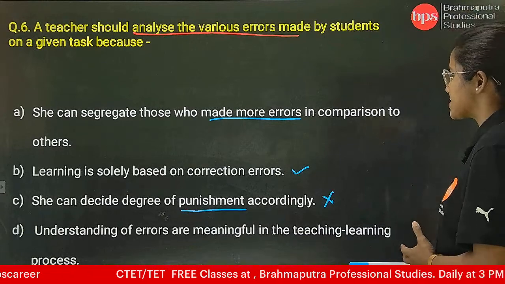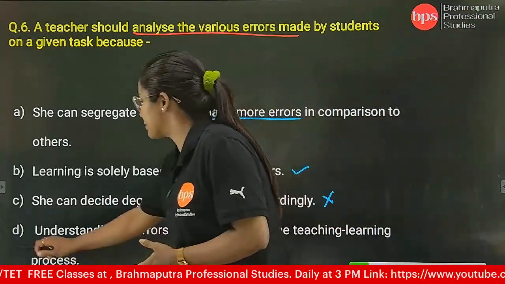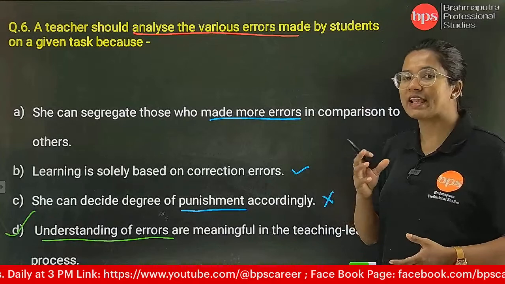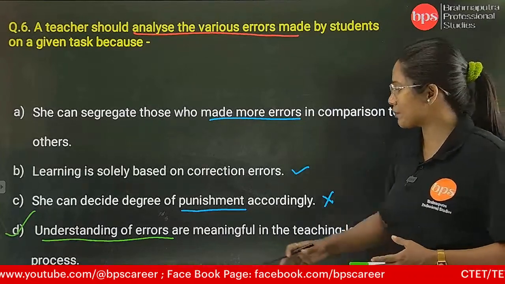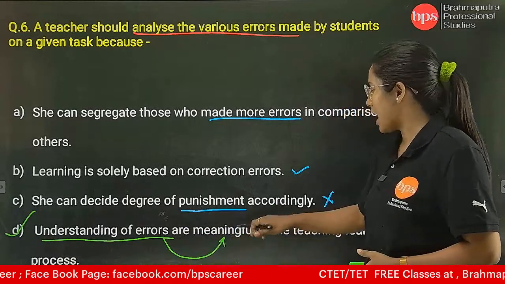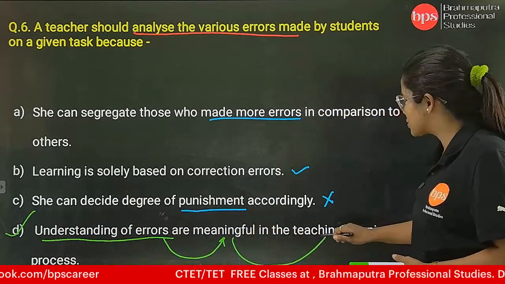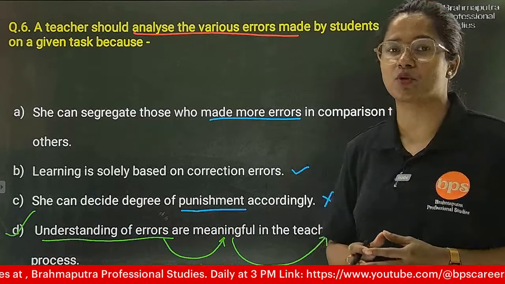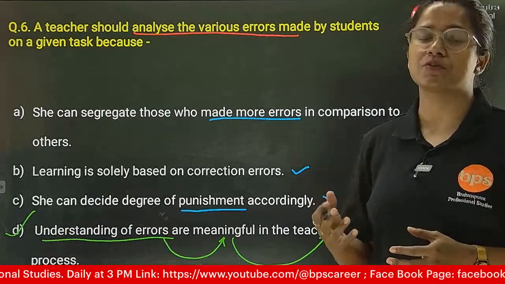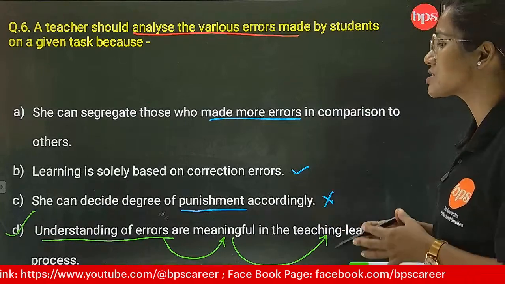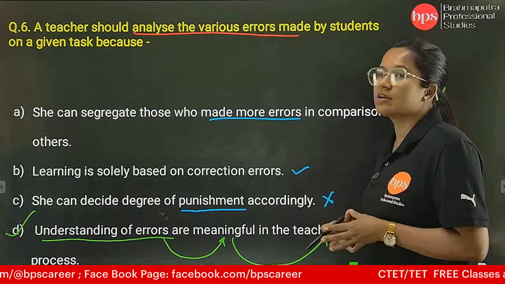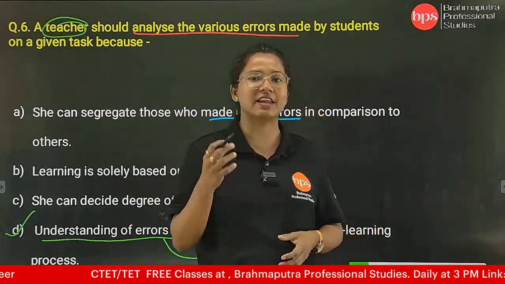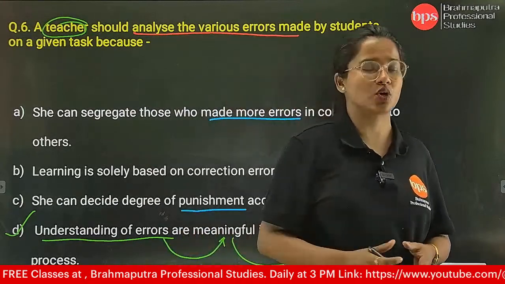So here what we can see is that this is the correct answer, option number D, because the teacher should have the capacity or the caliber to understand the errors, what type of errors, and that errors are actually meaningful, and how that meaning can reach the teaching-learning process. Yes, errors are also meaningful, and finding the meaning, the main responsibility of a teacher is to remove or edit the error, or to understand the error and resolve it. Okay, the teacher's responsibility is to understand and identify the error and then try to solve the error.